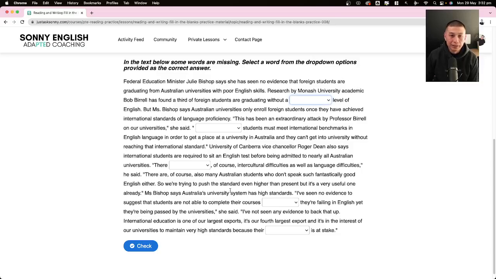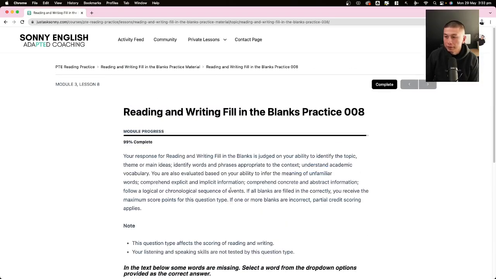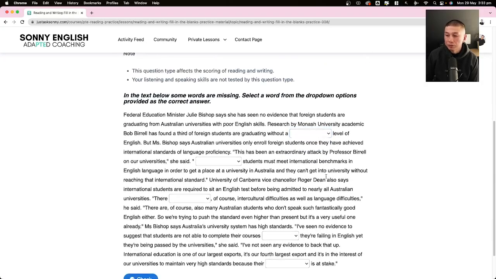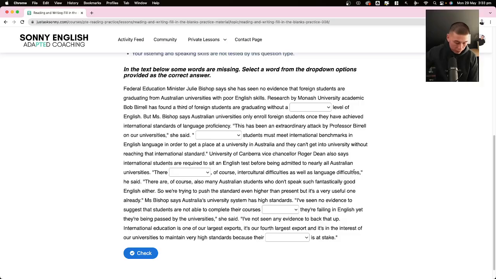All right, let's get into it. This one is reading and writing fill in the blanks, practice number 8. We're going to be dealing with vocabulary, collocations, and grammar. Sometimes only vocabulary, sometimes only collocation, sometimes only grammar, and a lot of times it's mixed. So let's take a look at the first one.